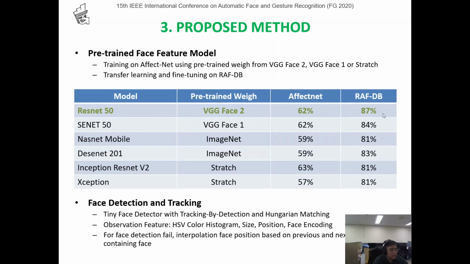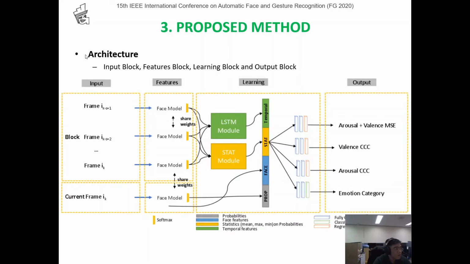Secondly, we use face detection and tracking to extract the face frame by frame. We use a 3D face detector with tracking by detection and Hungarian matching methods. After that, we use observation features, SV chronohistogram, side motion, face encoder. If face detection fails, we apply interpolation of face position based on previous and next frame coordinates of the face.